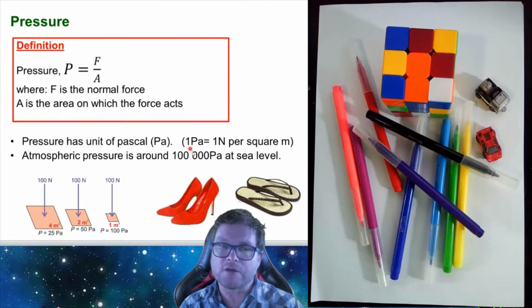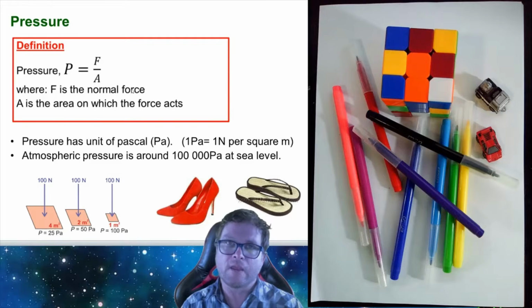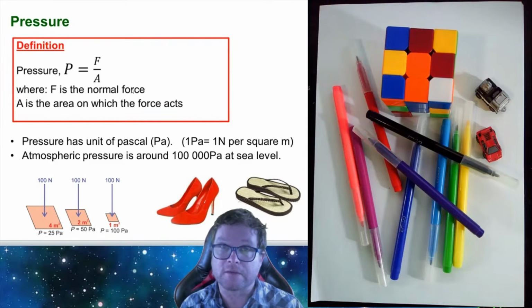The SI unit of pressure is newtons per square meter, because force is in newtons and area is in meters squared. Newtons per square meter, we also call a Pascal. So if you hear of 1 Pascal, then we're referring to 1 Newton per square meter.